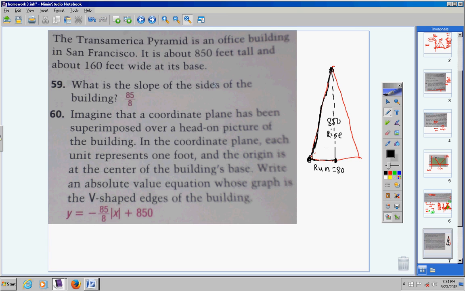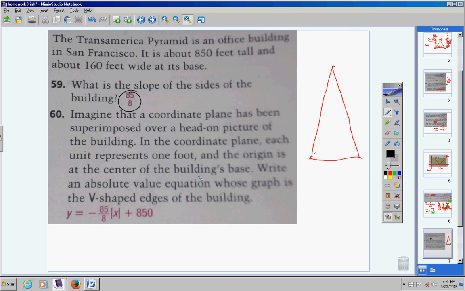Okay? So I'm going to clear all that off so we can do some work on this in a second. So here we go. Let's get rid of all these markings. And so my rise was 850 and my run was 80. 10 goes into both those numbers, so reduce it, and there's your slope, 85 over 8. Okay, rise over run.